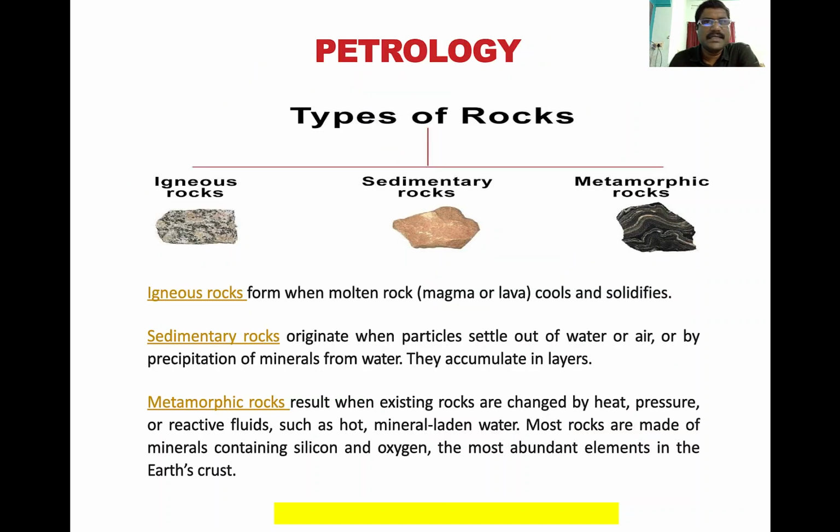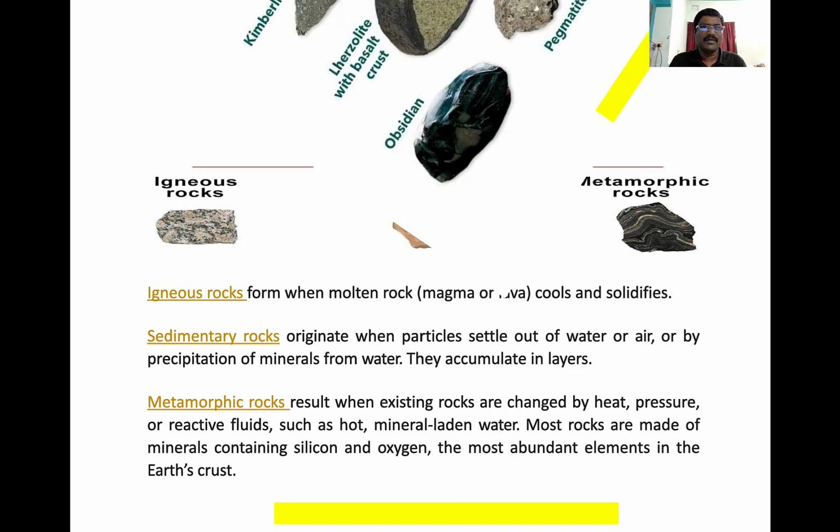In the last class, we discussed petrology and the types of rocks. As we know, we majorly have three kinds: igneous rocks, sedimentary rocks, and metamorphic rocks. Igneous rocks are from magma or lava. Sedimentary rocks, from the name itself, you can understand, form by sedimentation of different layers because of air and water. Metamorphic means the rock is formed by a metamorphic process caused by heat, pressure, and reactive fluid. Because of that, it is called a metamorphic rock.